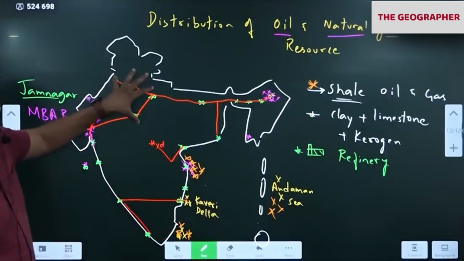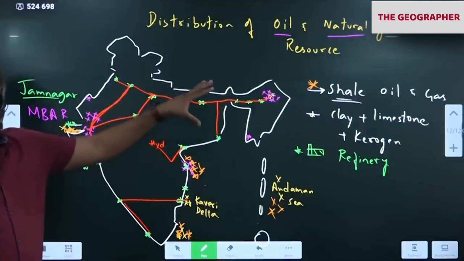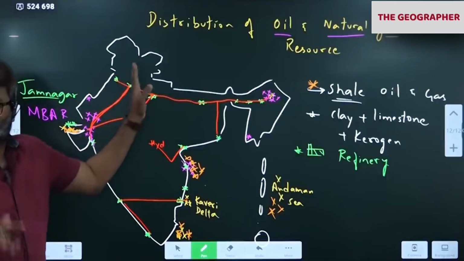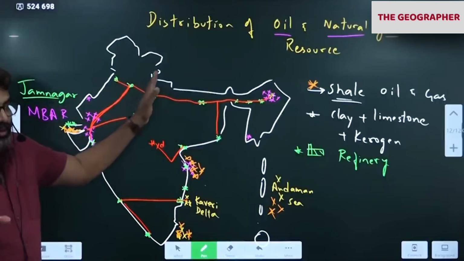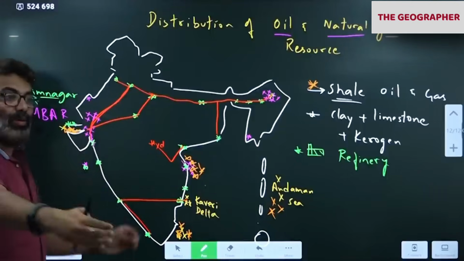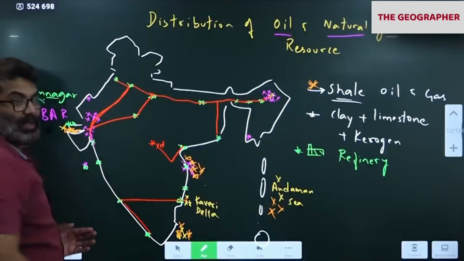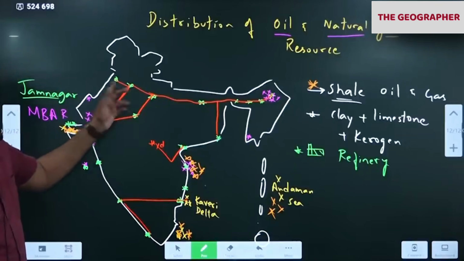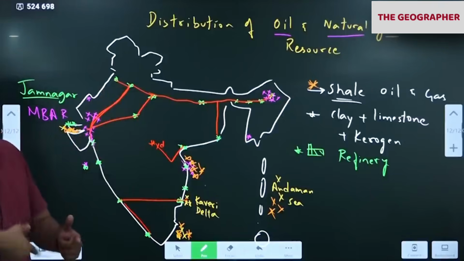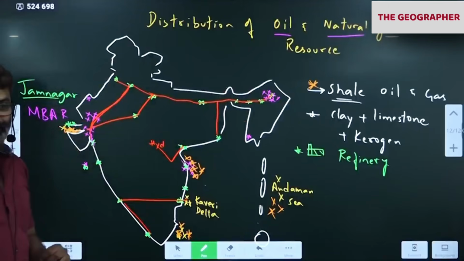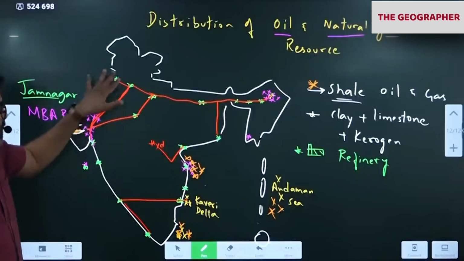When refineries were given to these states, what happens now? Petrochemical industries will invest now. Employment generation will take place in these states. Migration can reduce to some extent. I'm not saying migration will completely stop. It will come down to some extent. Reverse migration will take place. What is reverse migration? People who had come to Mumbai will go back and work here in their respective states. As a result, reverse migration will take place. Regional growth will take place here. It will reduce regional inequality. So that is how these states started benefiting now.